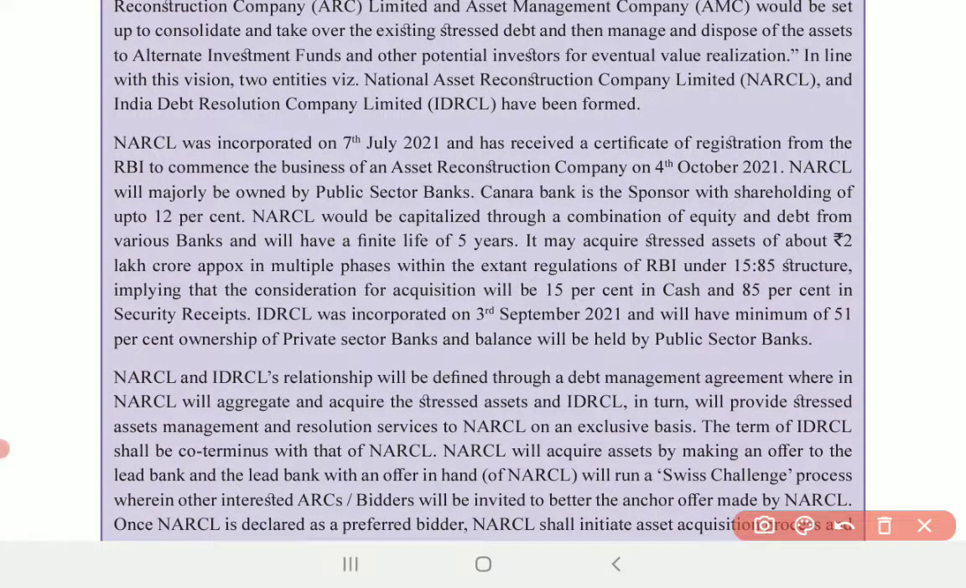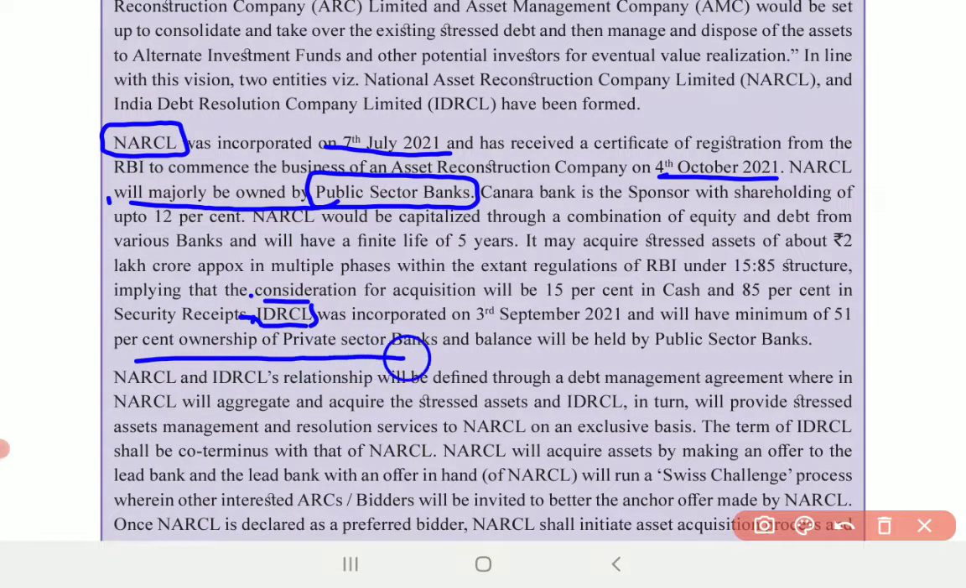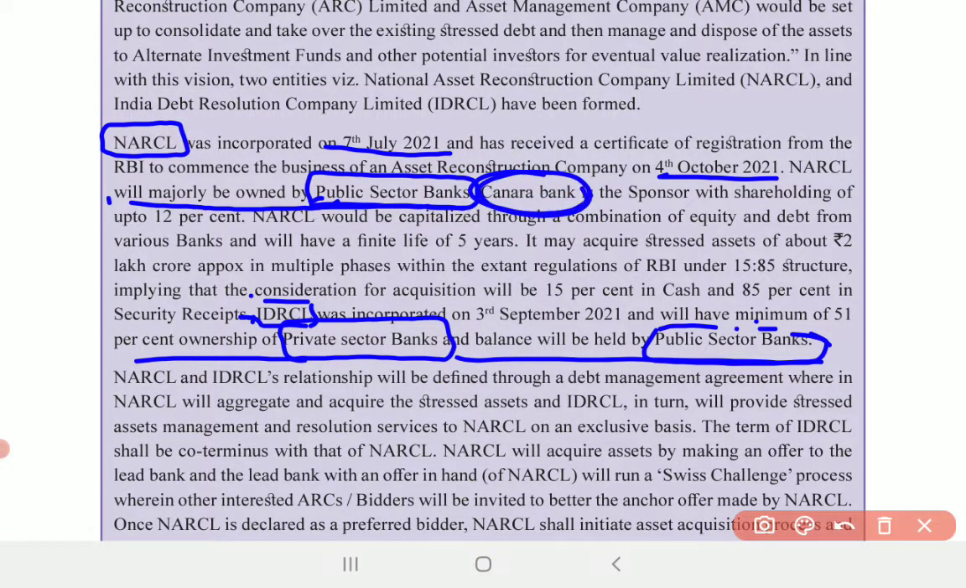National Asset Reconstruction Company Limited (NARCL) was constituted in July 2021 and came into force from October 21. See, this is important. The majority of the stake will be held by public sector banks, whereas in IDRCL, the majority ownership is with private sector banks and the remaining balance with public sector banks. In NARCL, the majority is with public sector banks, and Canara Bank is the sponsor with a shareholding of 12%.